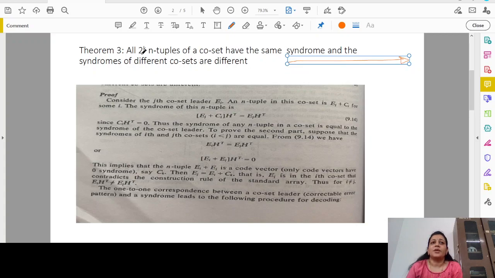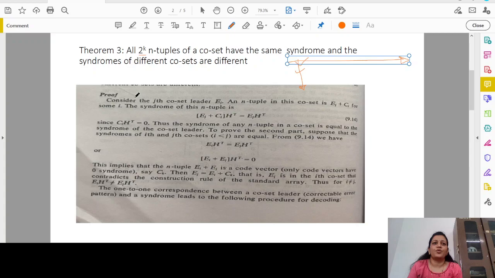That means all the words present in one row, which is actually 2^k code words, will have the same syndrome, and the syndromes of different cosets differ. For example, if you consider the first column, the syndromes of these coset leaders will be different, right? So this is the statement of the theorem.